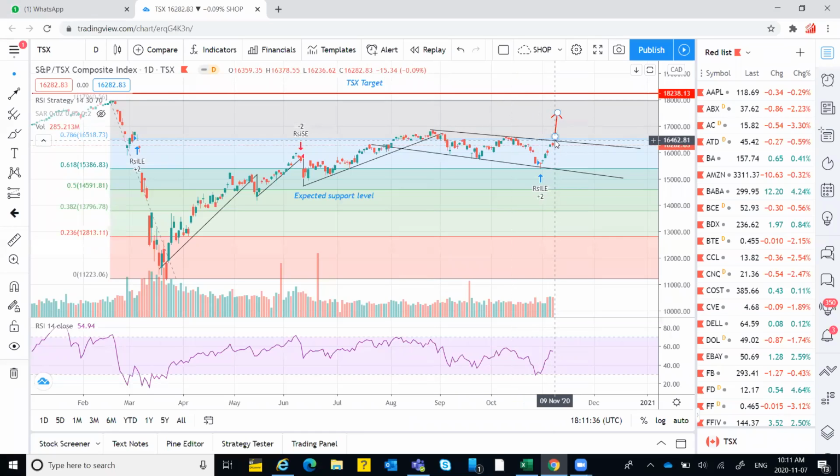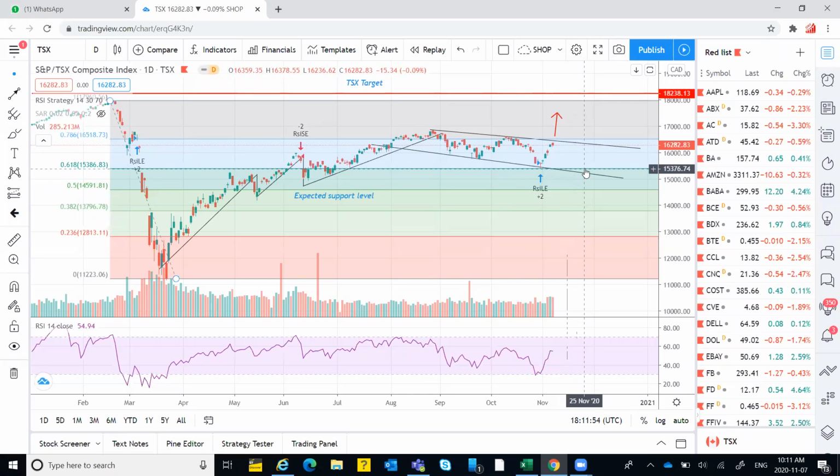But if the index manages to cross this level with the new news in the market, the next target will be on the higher side. On the flip side, the downside of the index is at the 15,300 level. If it starts falling down, you will see it come.